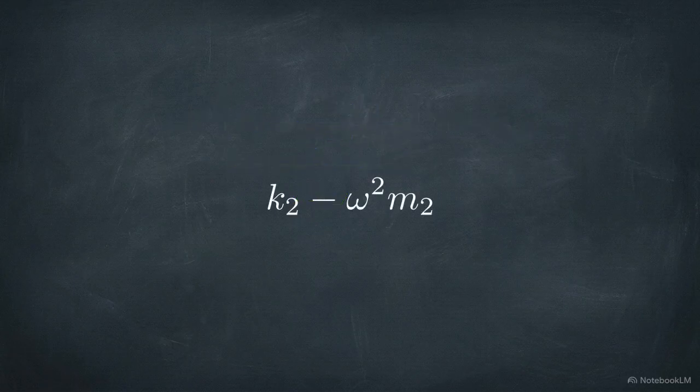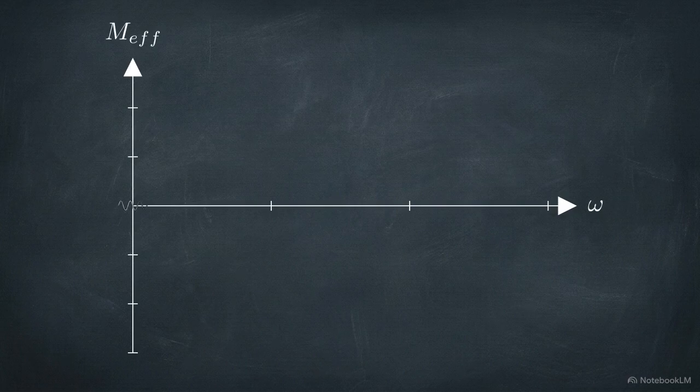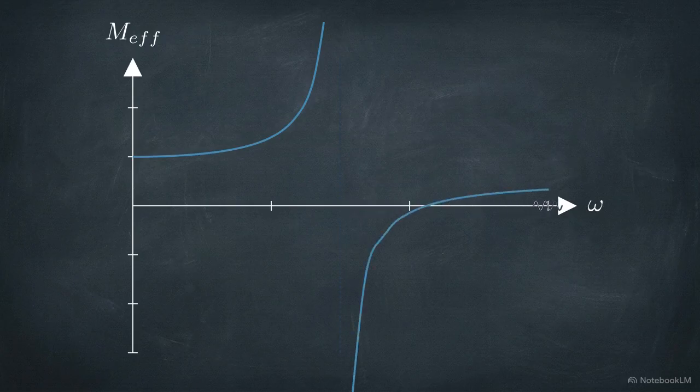Look strictly at the denominator of the internal mass fraction, k2 minus omega squared times m2. As the frequency of the incoming external wave approaches the exact natural frequency of the internal resonator, this denominator shrinks toward 0. Consequently, the effective mass of the entire unit cell mathematically spikes to infinity. The critical behavior happens immediately above that resonant frequency. The value of the denominator flips to a negative value, driving the entire effective mass curve below the 0 axis.